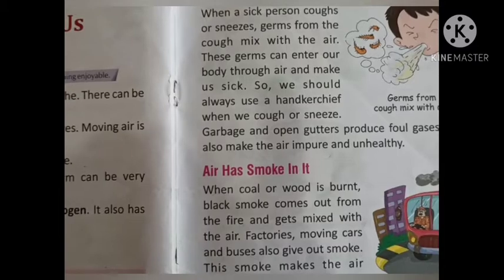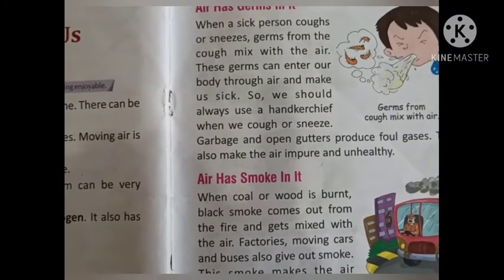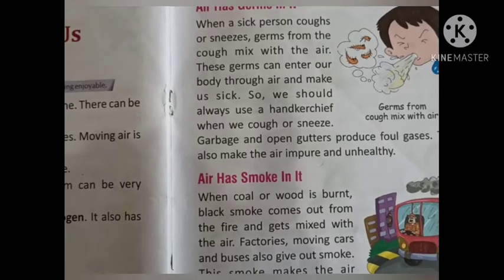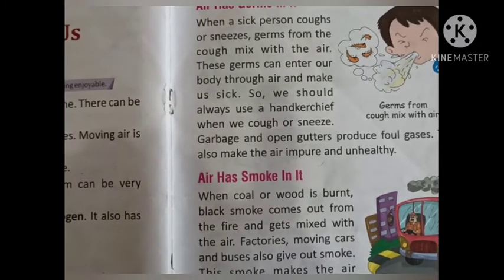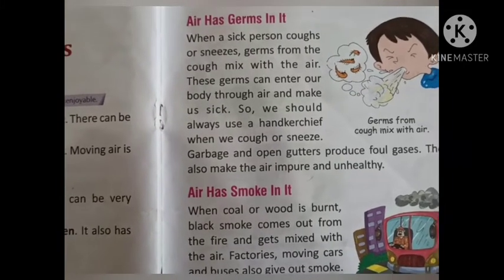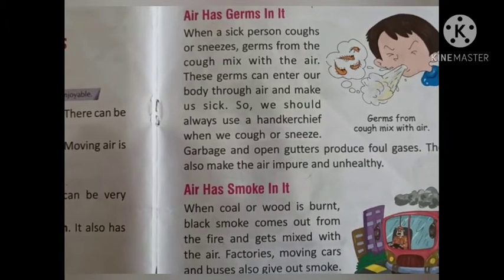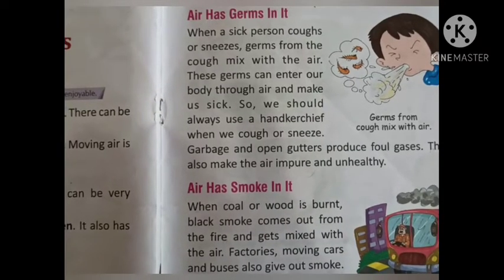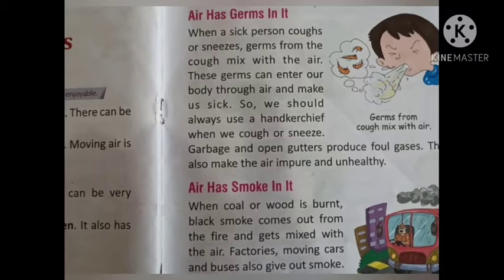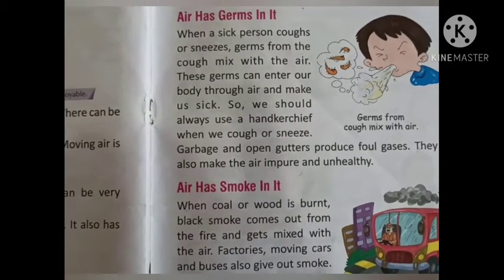Also, the garbage or the drainage water produce foul gases. Garbage means the leftover food or the peels of vegetables and fruits that are thrown by human beings in the dustbins. From the dustbins they move on to the dumping grounds. At the dumping grounds, what is there?